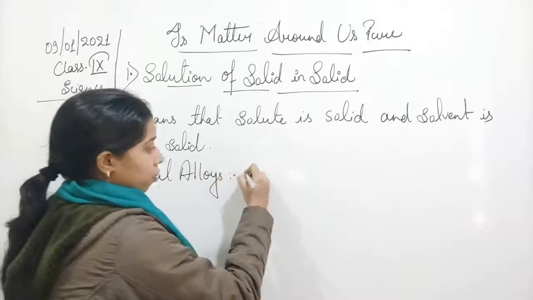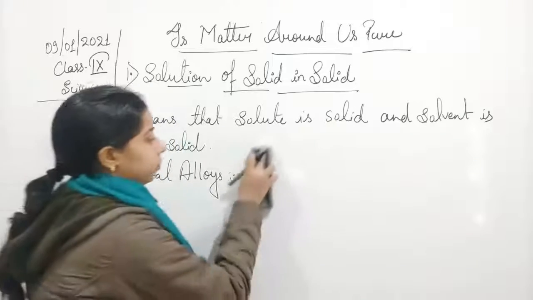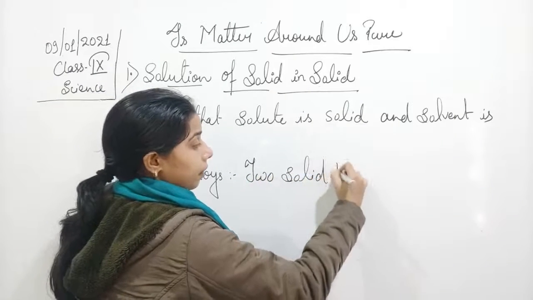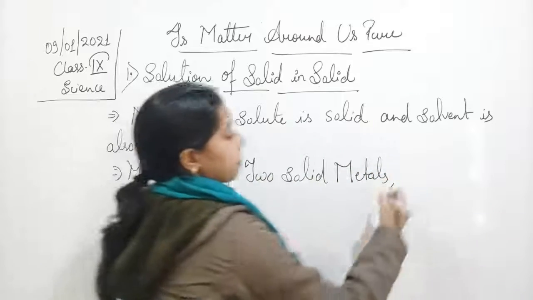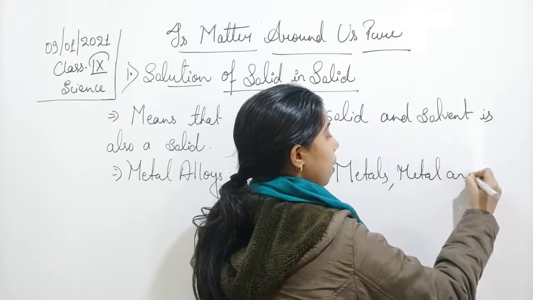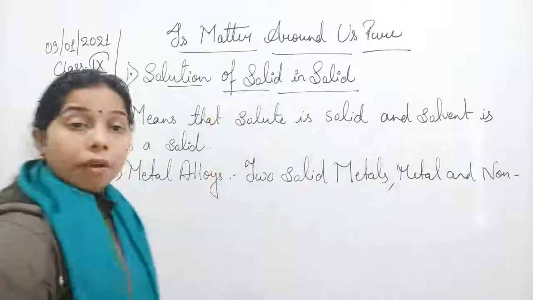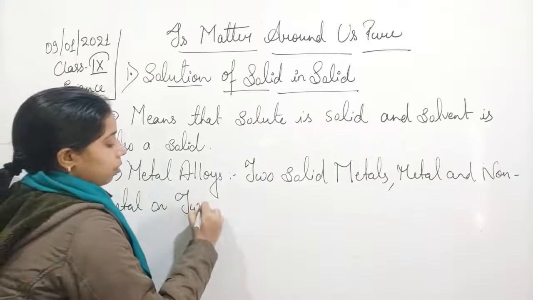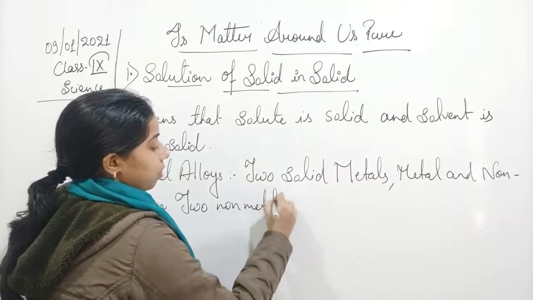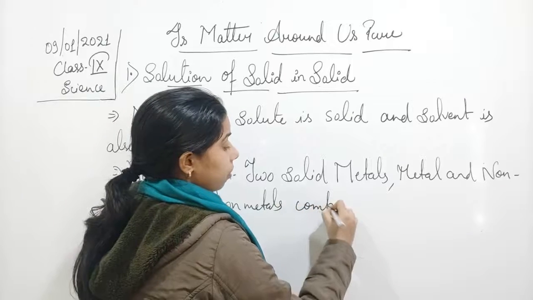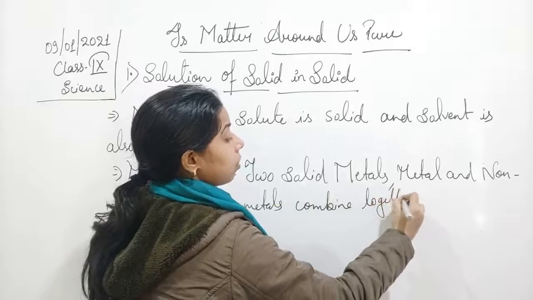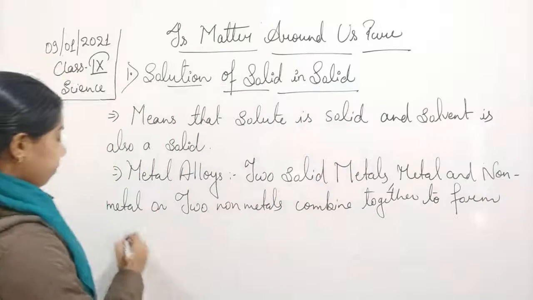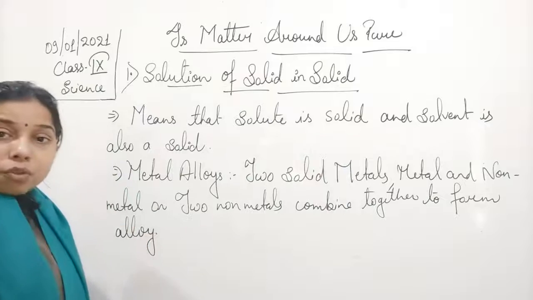Metal alloys are what? In which two solid metals, or metal and non-metal, or two non-metals combine together to form an alloy.